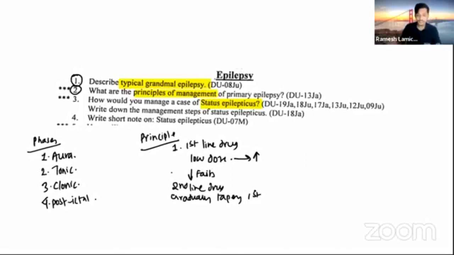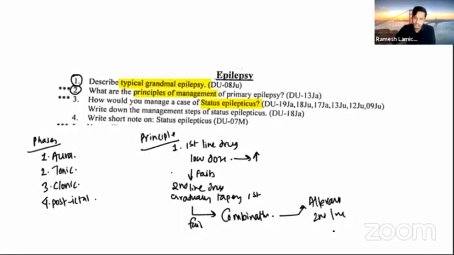Then if this second line drug also fails, we use the combination of the first and second line drugs. And if the combination also fails, we replace the second line drug that you have started. So we use an alternate second line drug.